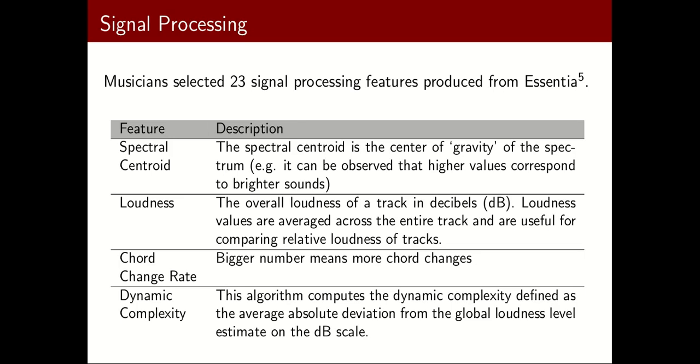We used an audio analysis tool called Essentia, and we obtained 23 signal processing features. An example of these features is the chord change rate, which indicates how many times we have a change in chords.